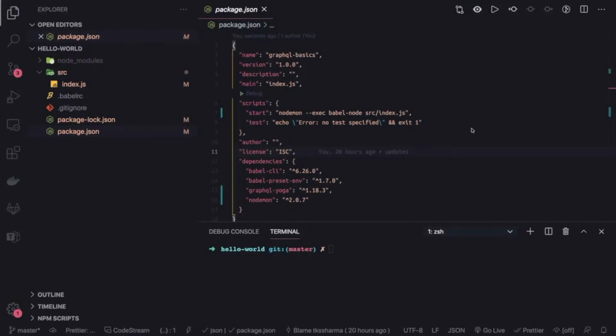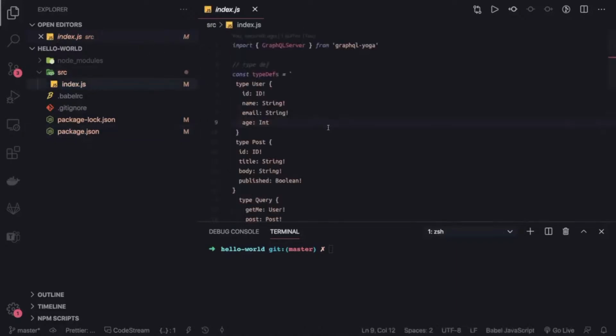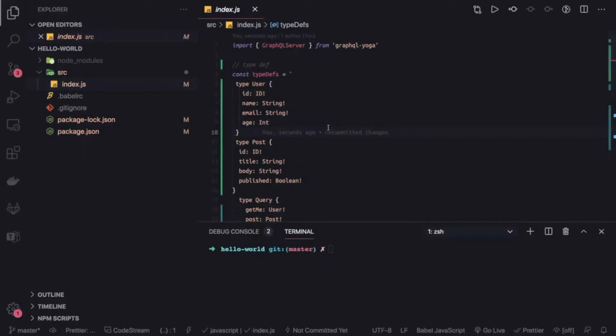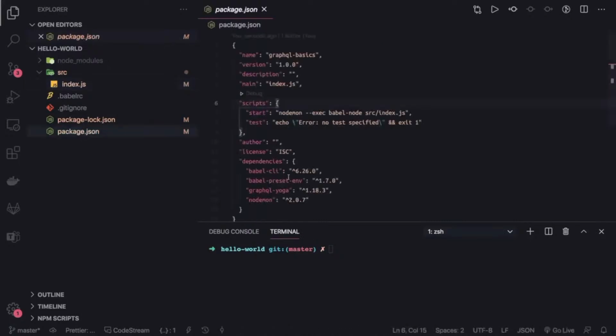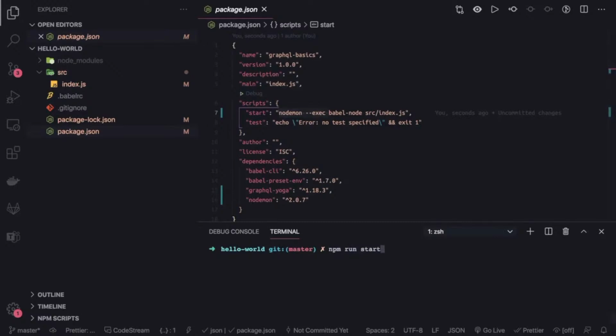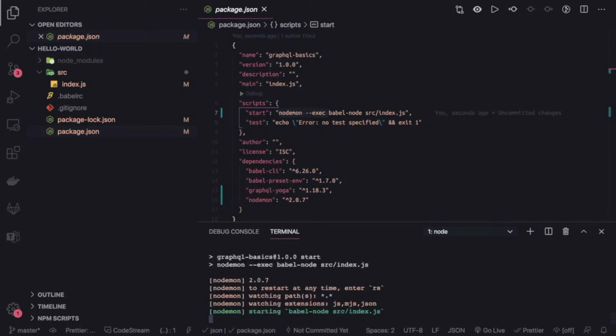So we are talking about basic GraphQL APIs and basic queries, and now we are going to extend this example with some mock data, like mock user, mock post, and mock comments data, and we will try to define the types accordingly. Before that, I have made a small change. I have added nodemon and nodemon exec, so that we can run this in watch mode with npm run start. Using nodemon, whenever you make file changes, it will restart our server.